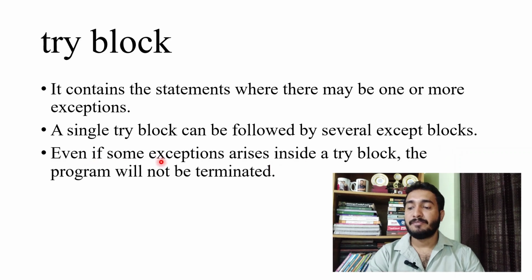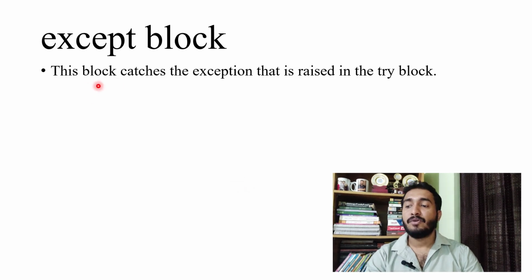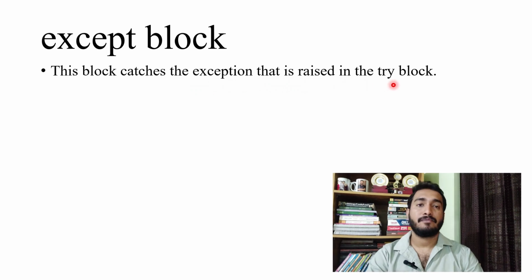Even if some exception arises inside a try block, the program will not be terminated abnormally. But if one line throws an exception, the next line will not be executed. It will go to the except block. So what is the except block? This block catches the exception that is raised in the try block.